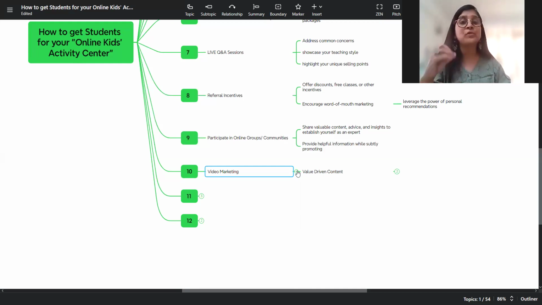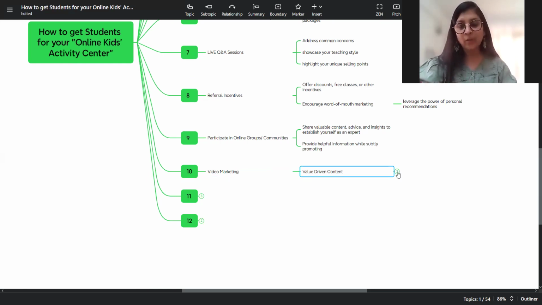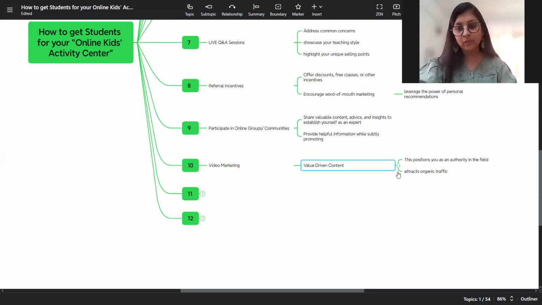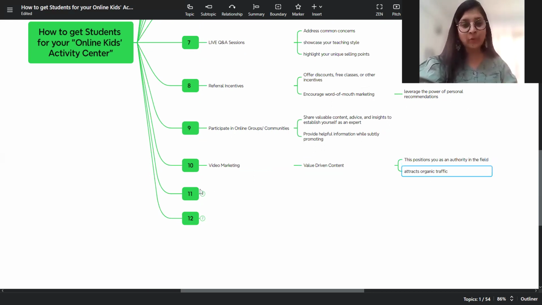Not just post for the sake of posting. Always have value driven content that will help you. So how and what is it that helps here? It helps you to position yourself as an authority in the field, and it attracts the organic market. That's all about video marketing.